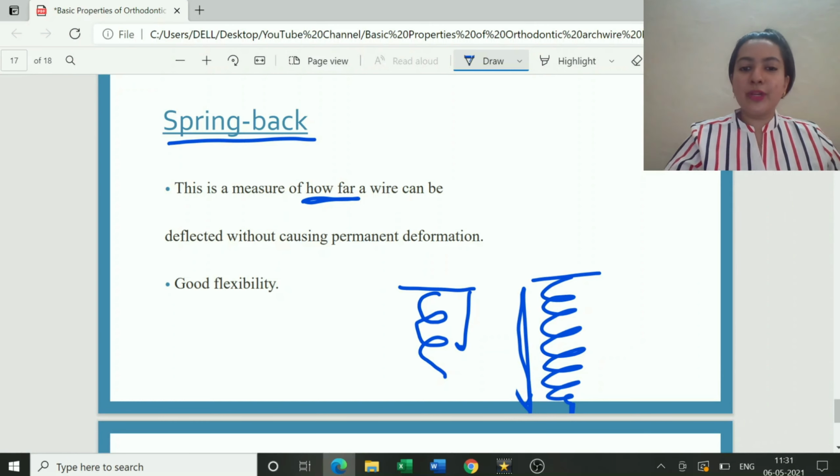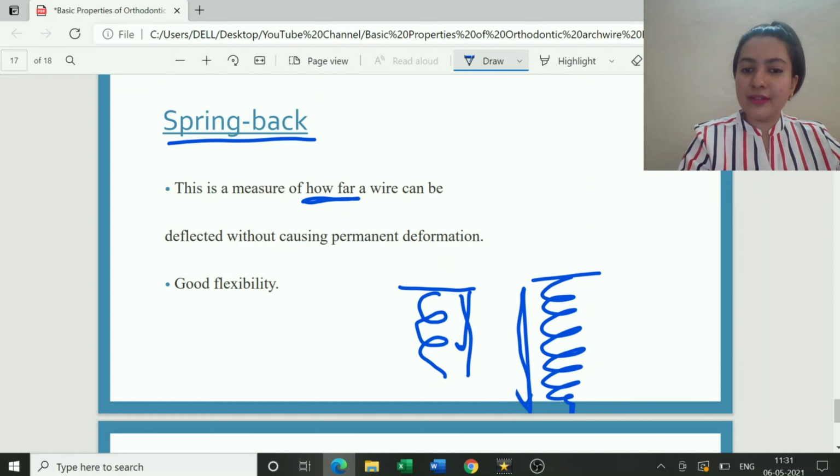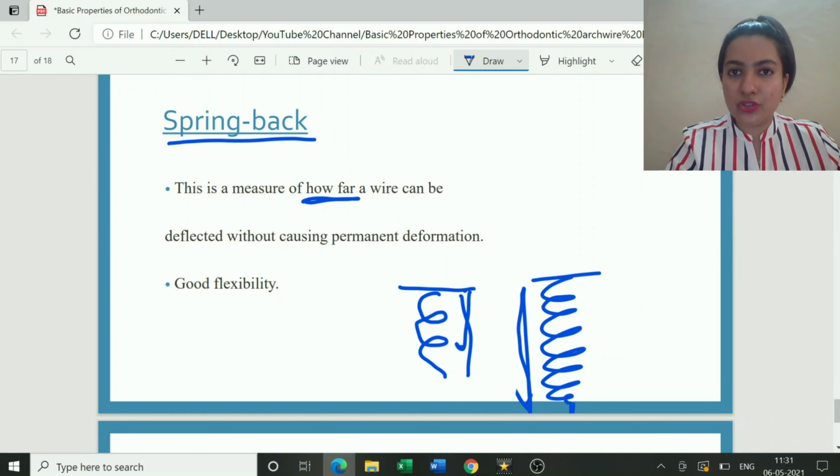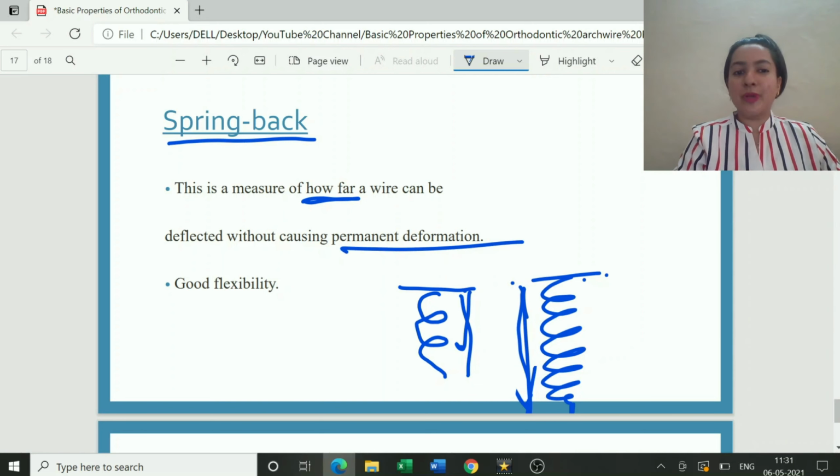If I take this spring and just pull it till here and release it, it will come back to its original size, shape and position. But if I take this particular spring and stretch it till here, I should not expect it to come back to the same position. Okay, why? Because it has got permanently deformed. So this is the concept of spring back.